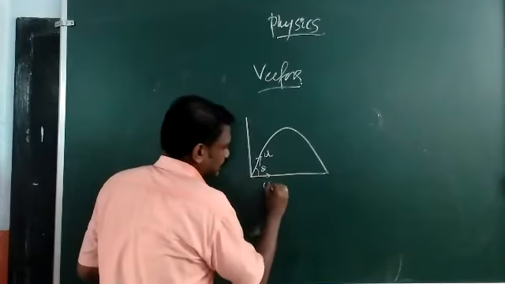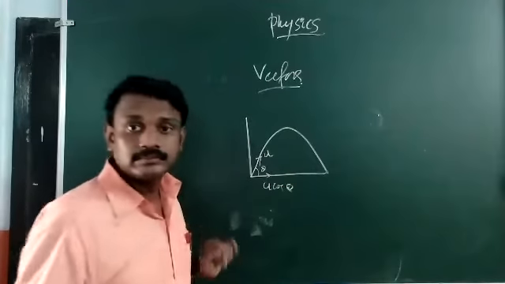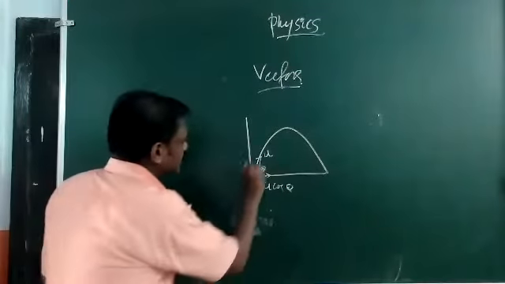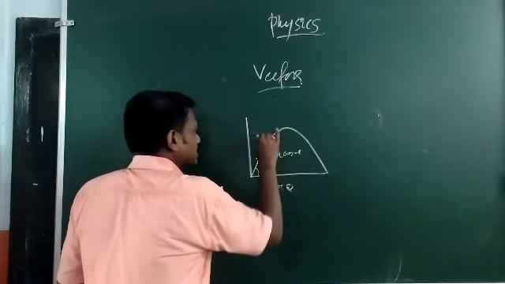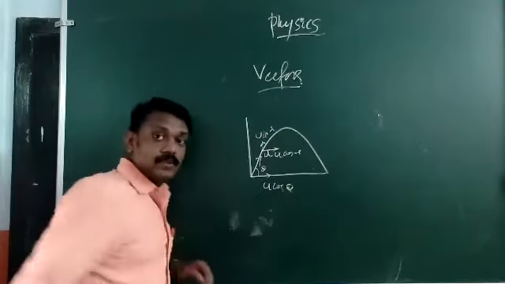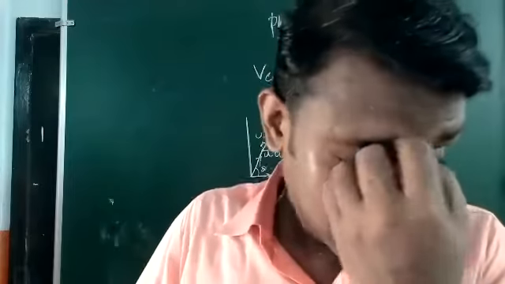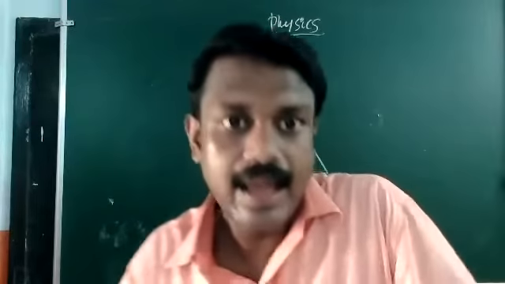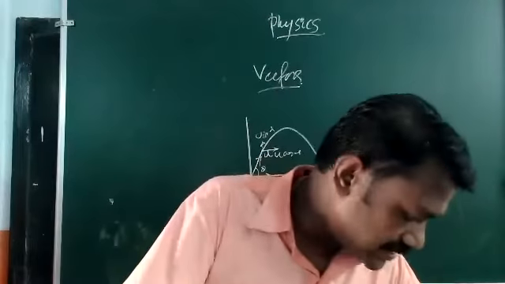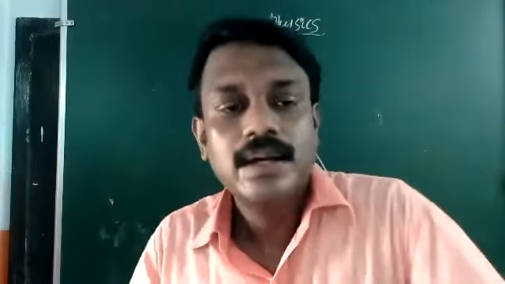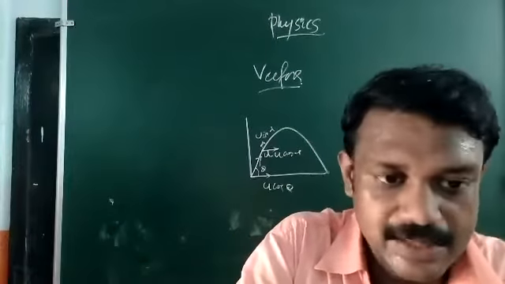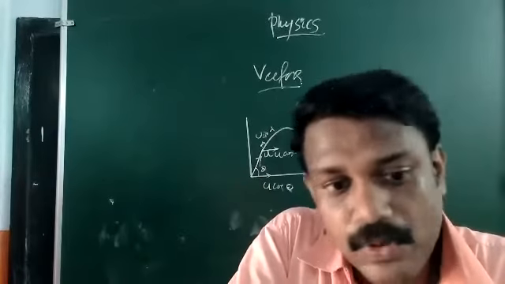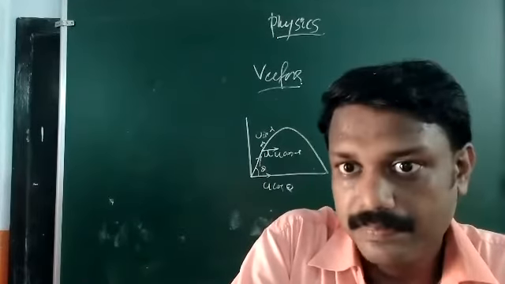So u cos theta component is along the horizontal direction. u sin theta is actually the vertical direction. The path traveled by a projectile is known as the trajectory, and the time taken to complete one trajectory is the time of flight. Then maximum height, and the horizontal distance traveled by the projectile is the range. Maximum horizontal distance is the maximum range.